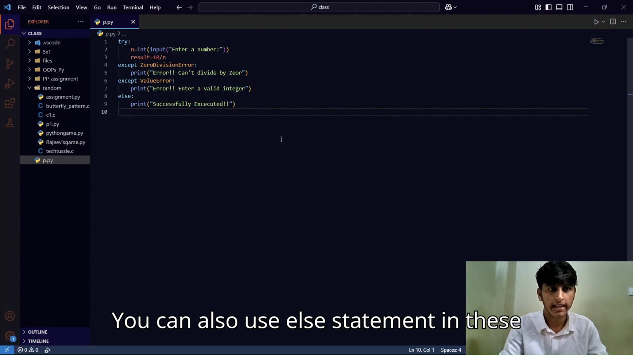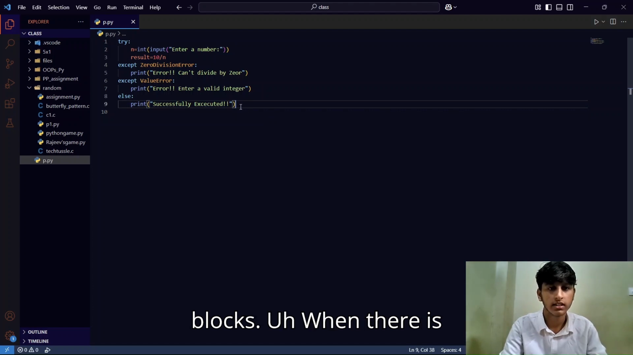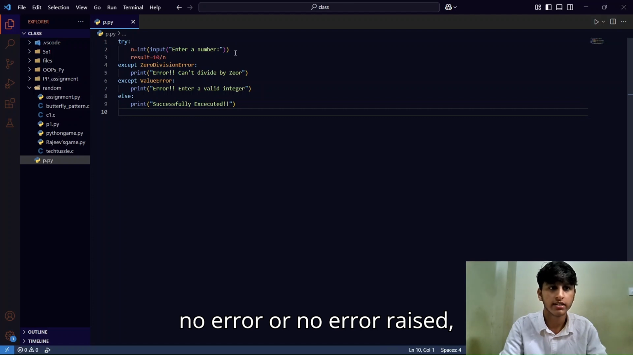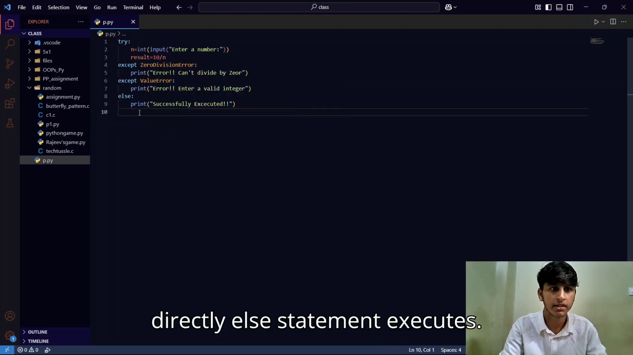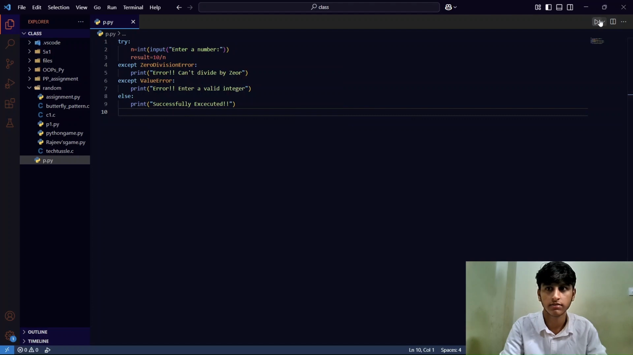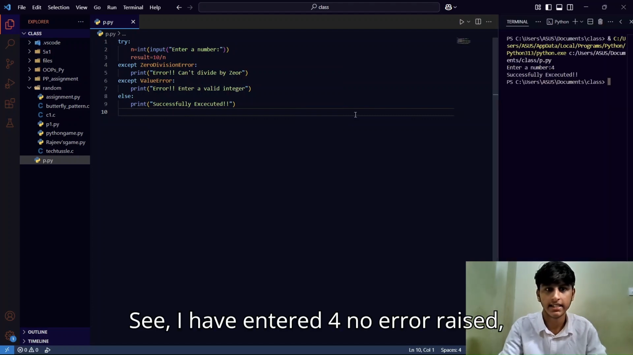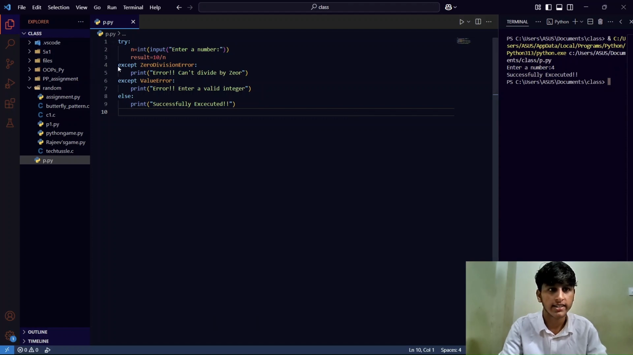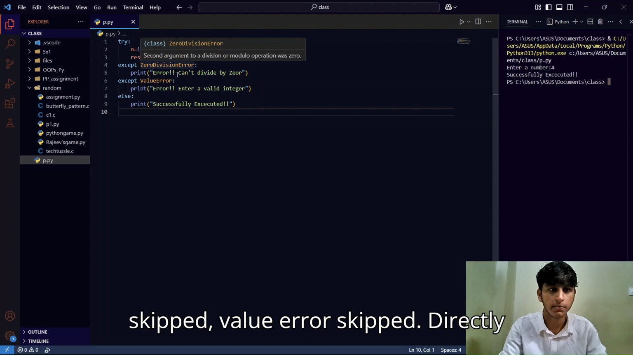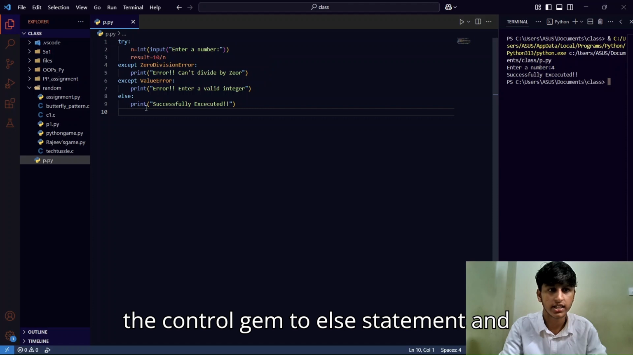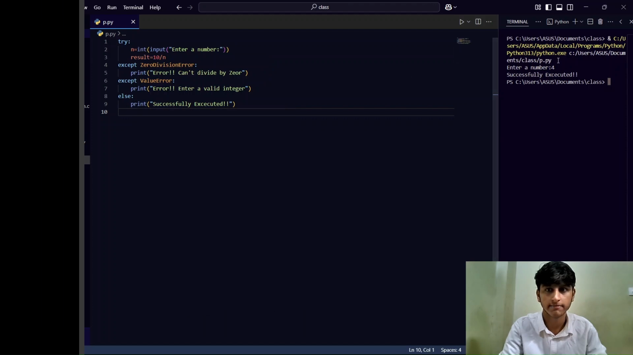We can also use an else statement in these blocks. When no error is raised, the else statement is executed directly. See, I've entered 4, no error raised, the except ZeroDivisionError statement skipped, ValueError skipped. Directly the control jumps to the else statement and printed this statement.